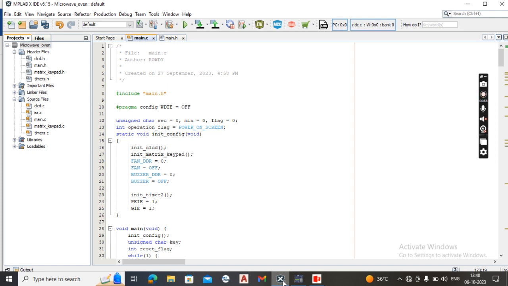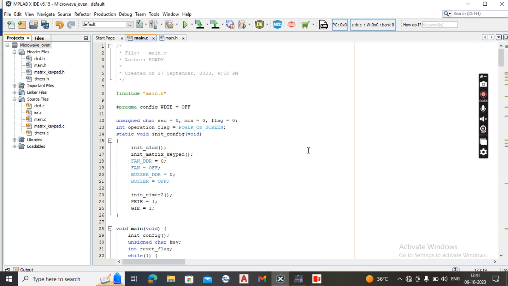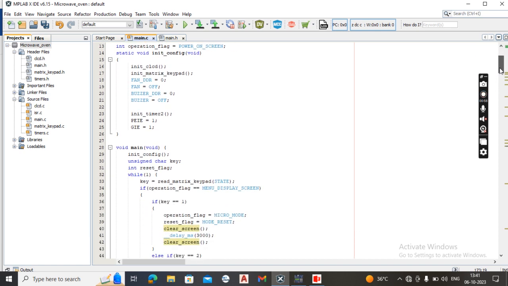Hello everyone, this is Sonia. Now I will show the development of the code. Here is the code, and this main header file includes all the functionalities used for the development of the code in the main code. We used so many functionalities. Let us see them one by one.